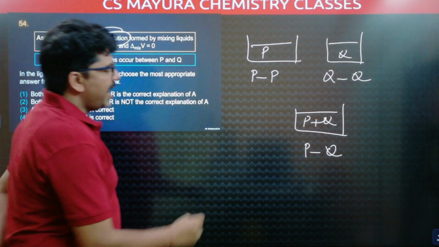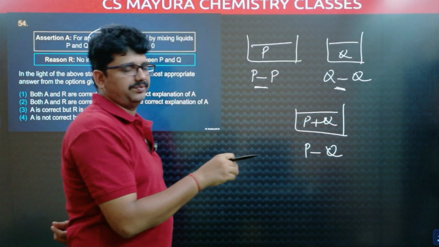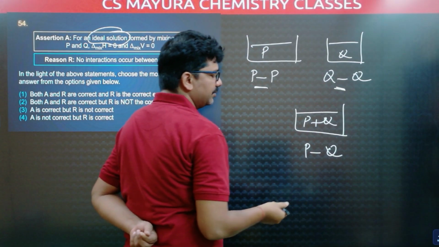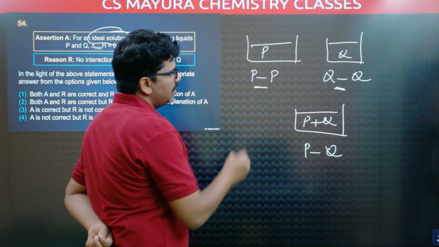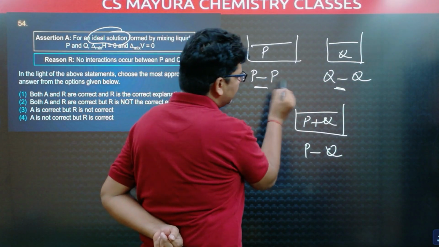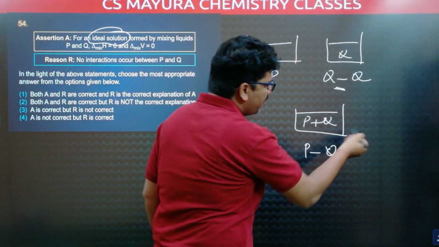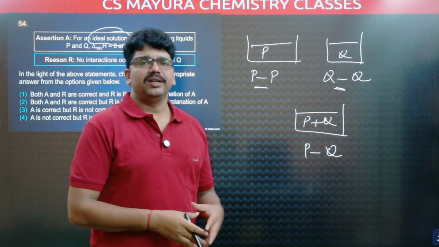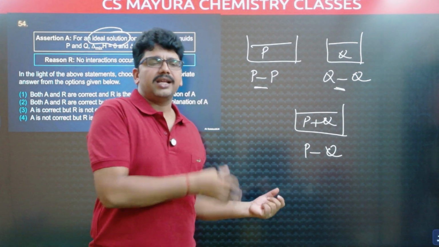Ideal solution means these PP interactions and QQ interactions are the same. PP interactions and QQ interactions are similar. Then what happens? When we mix these two liquids, whatever energy is required to break the existing interactions between PP and QQ, the same amount of energy is released in the formation of PQ interactions. When new interactions are formed, energy is released. When existing interactions are broken, energy is required.